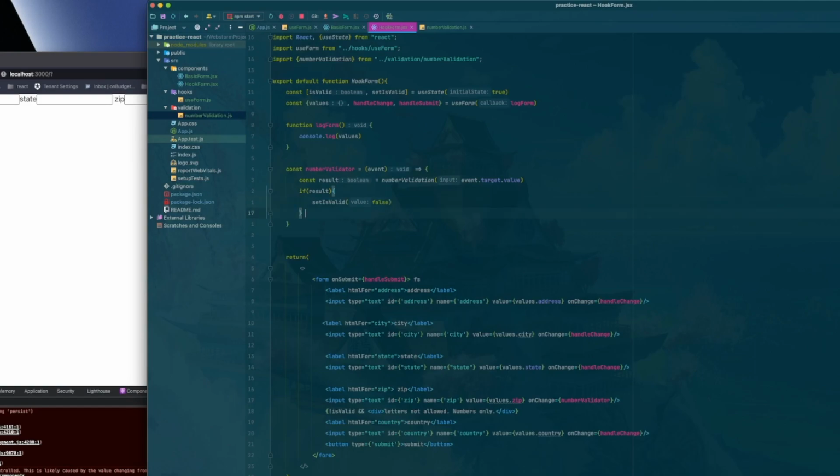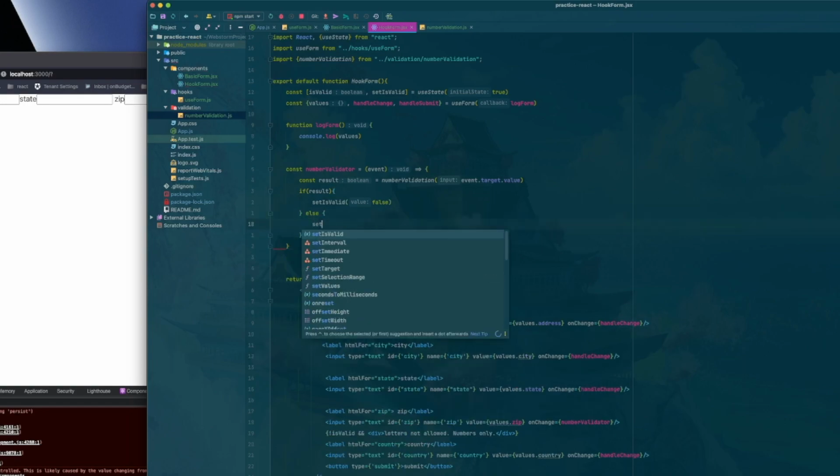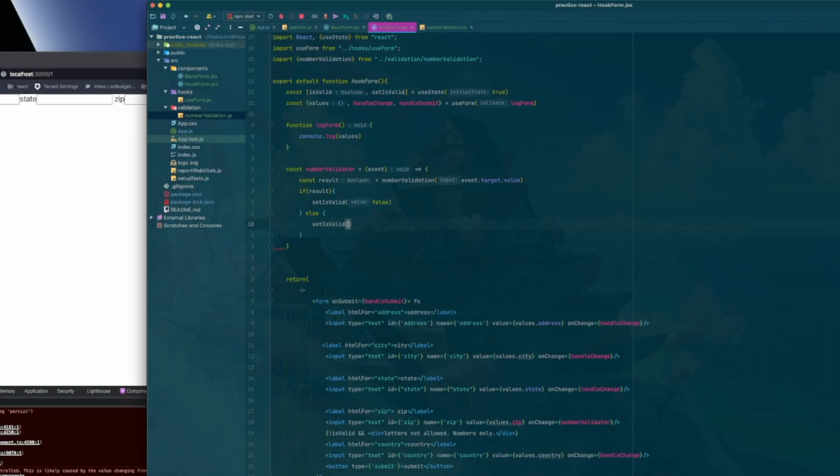So what we want to do too is we want to have our else statement now take in this set is valid, and we're going to set it to true.